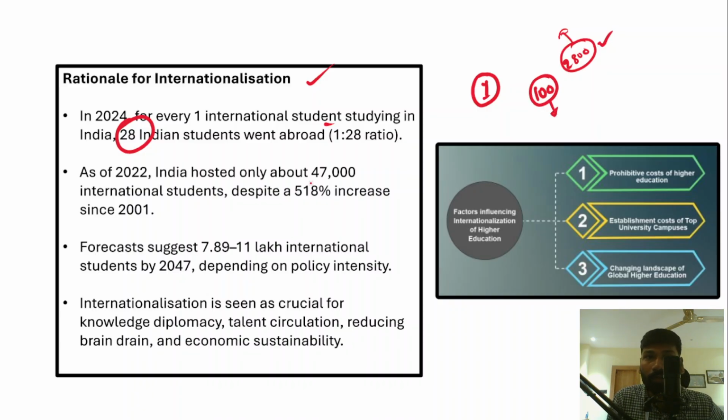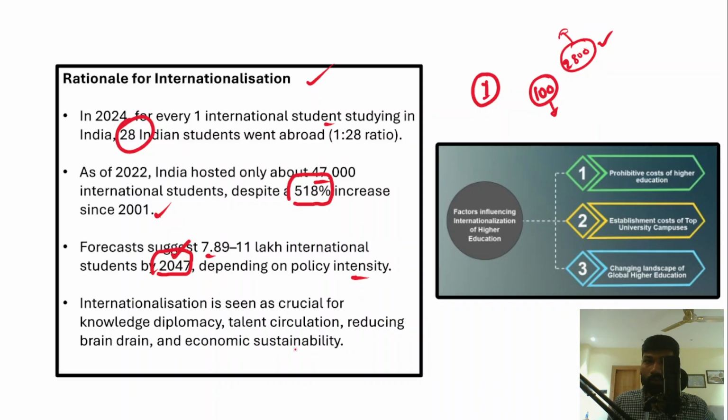As of 2022, India hosted only 47,000 international students despite a 518% increase since 2001. However, the forecasts have been suggesting that 7.89 to 11 lakh international students will come and study in India by the year 2047, depending on the policy intensity and the standards of the higher education system in India.